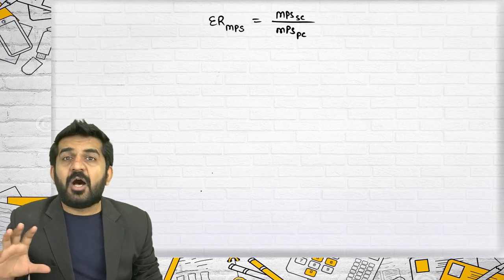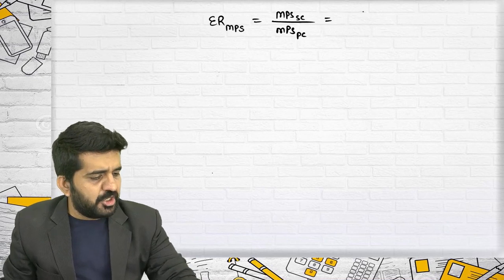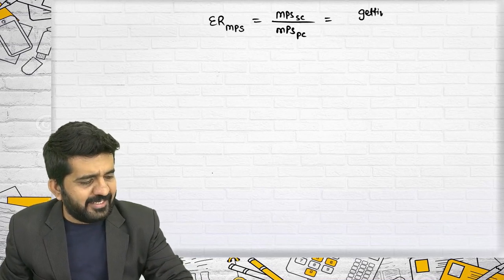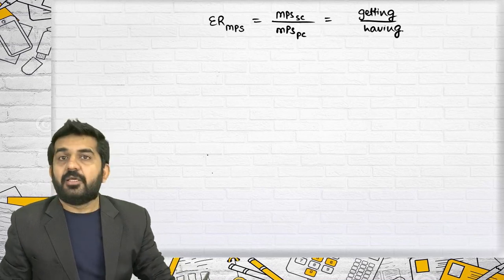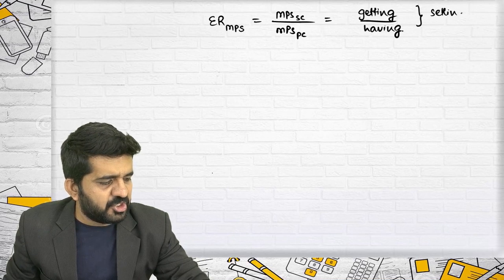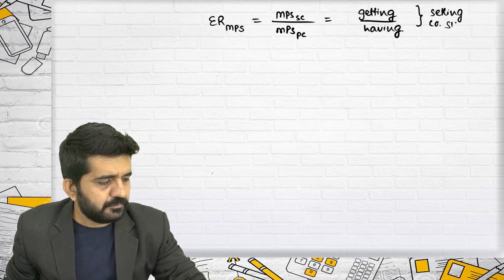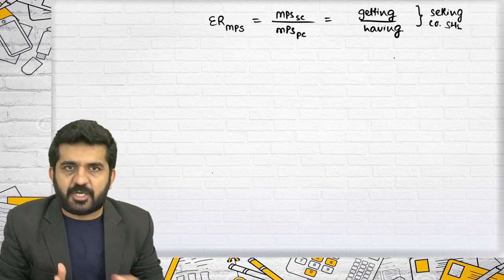But none of you asked me this. I told you that exchange ratio is nothing but what you are getting divided by what you are having, from the point of view of selling company's shareholders, because the exchange ratio is applicable to selling company shareholders.